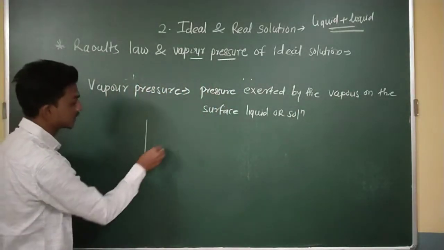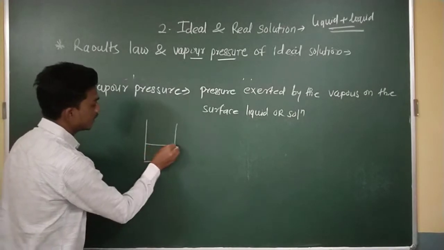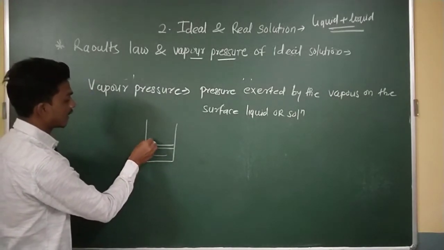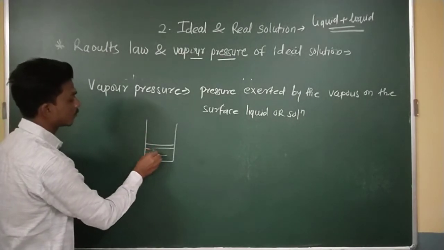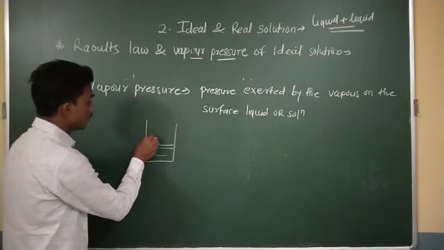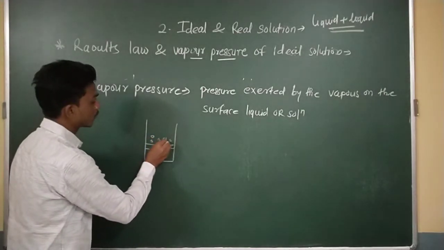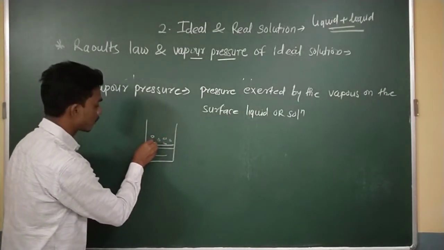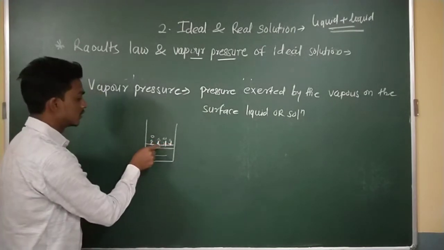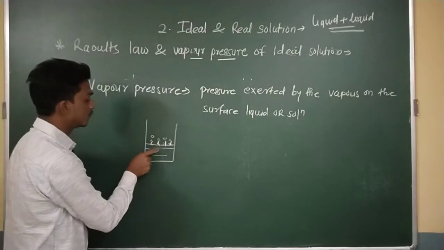If I take water in this beaker, water exists in the vapor state as well as in the liquid state. So these are the vapors of the water, and these vapors exert pressure on the surface of the liquid water.